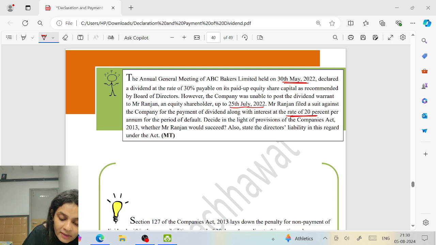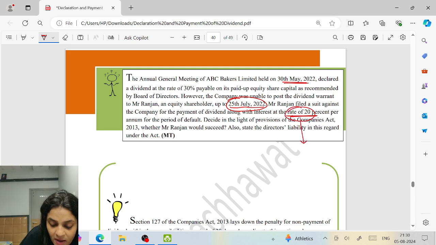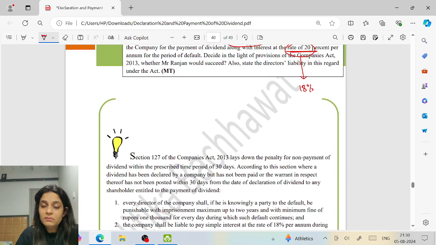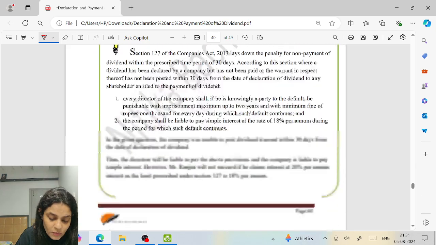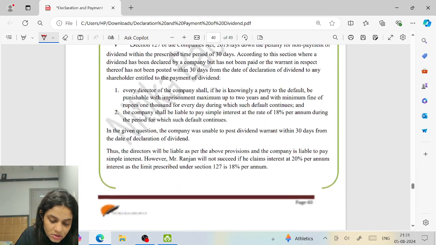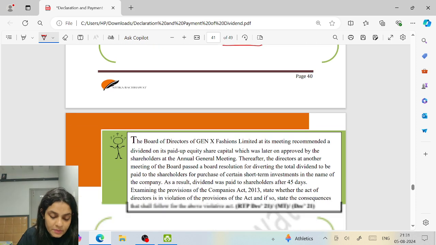But they did not do it. They did it on 25th July. Is it the fault of the company? Yes. Mr. Ranjan claims a dividend along with interest at the rate of 20%. The interest payable is only 18%, so he cannot claim interest at the rate of 20%. So the maximum he can claim is 18%.